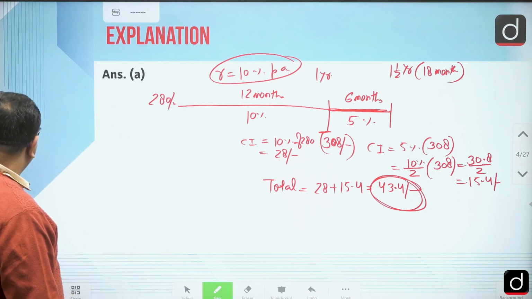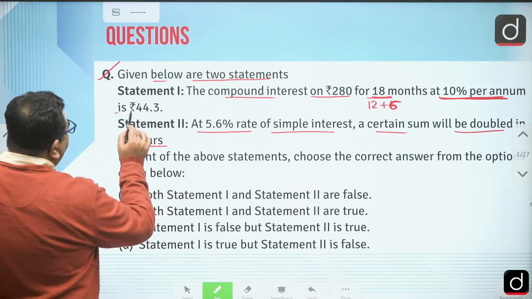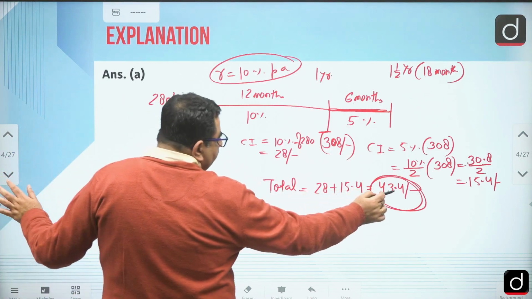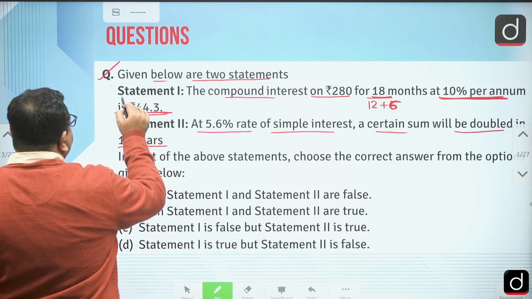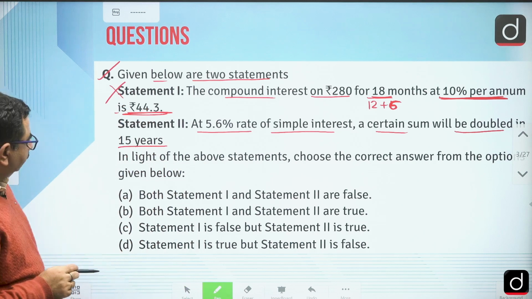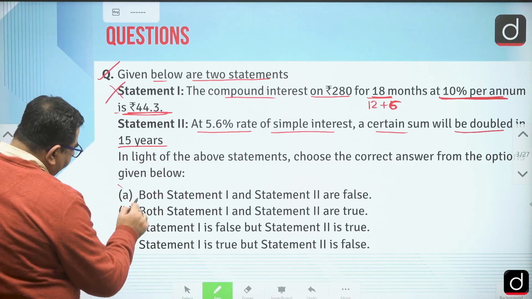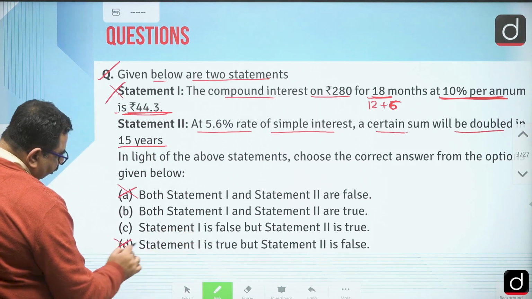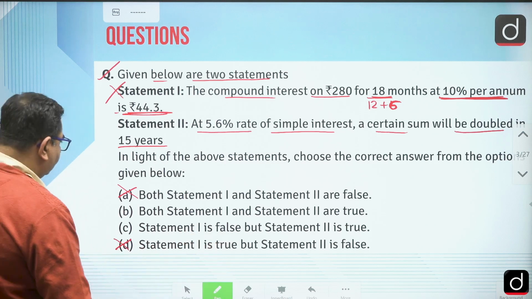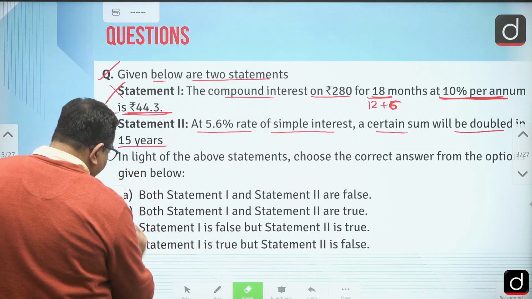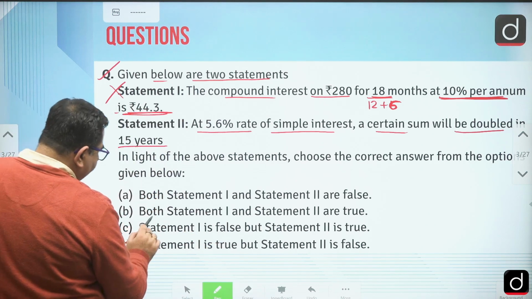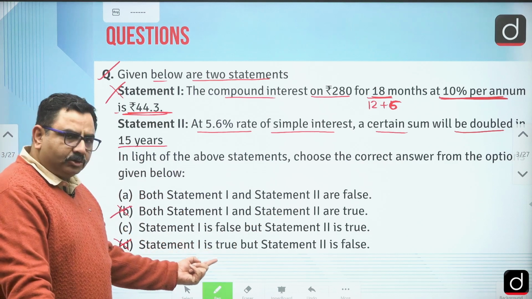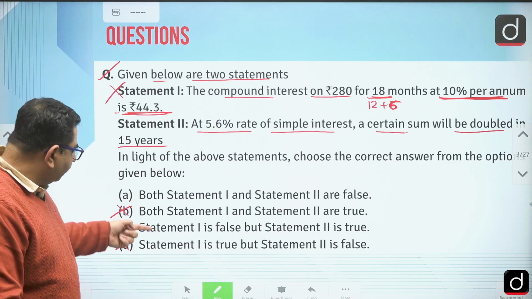Now we'll see what was given in the question. That was 44.3, and what we are getting is 43.4. So obviously this first statement is not correct. If the first statement is not correct, then the option saying both 1 and 2 are true is wrong, and the option saying 1 is true and 2 is false is also wrong. So my answer would be either A or C.